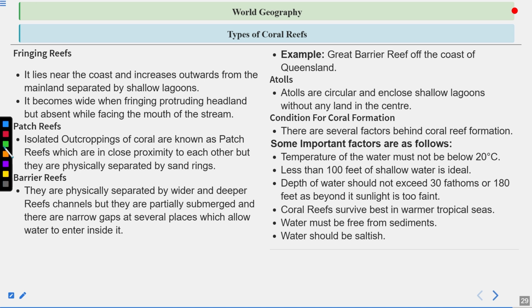Wherever you can find these phenomena occurring at the same time, it is a perfect place for coral reefs to emerge. Do remember all these points. These are really important because many times they will not ask you about the coral reefs, but they will ask what the important aspects are because of which coral reefs can be formed. And do remember, the Great Barrier Reef is found off the coast of Queensland in Australia, on the northeastern side of Australia.